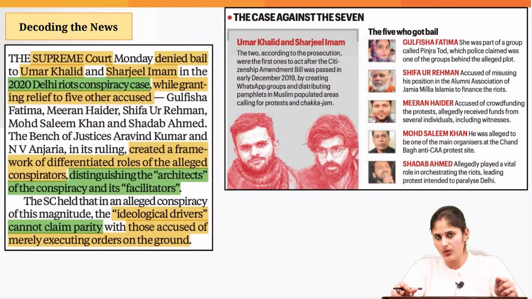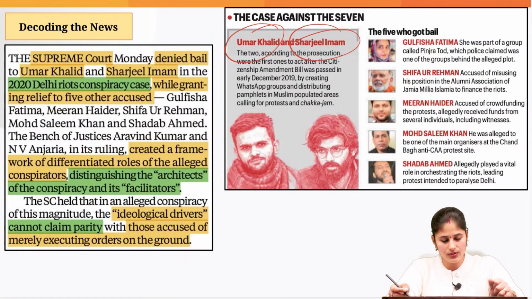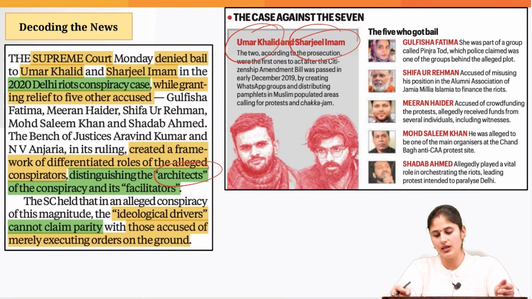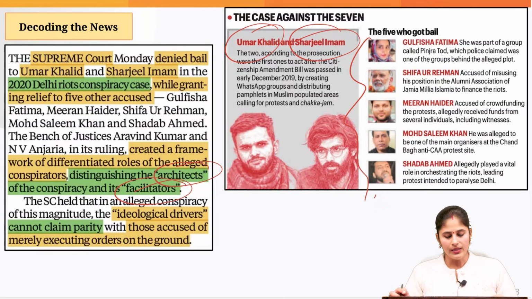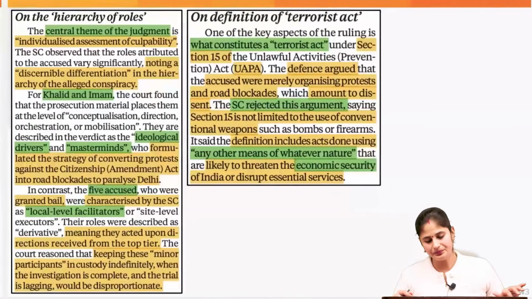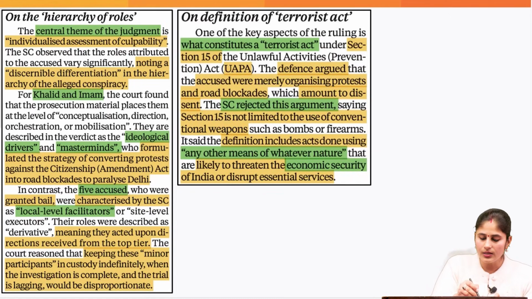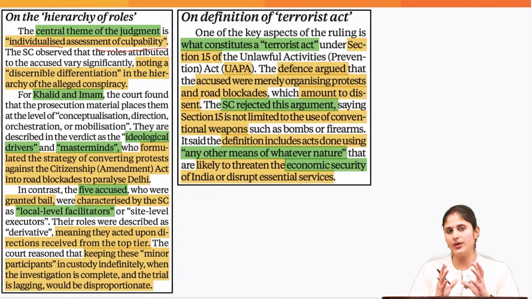Now, according to the Supreme Court, when it comes to the 2020 Delhi riots conspiracy case, the bail has been denied to Umar Khalid and Sharjeel Imam because according to the Supreme Court, they were the architects of this particular conspiracy, whereas these other 5 people were merely the facilitators. They were just executing the orders on the ground given by these 2 masterminds. So, in this particular case, the Supreme Court has looked into what the individual contribution was to the conspiracy that took place in Delhi.